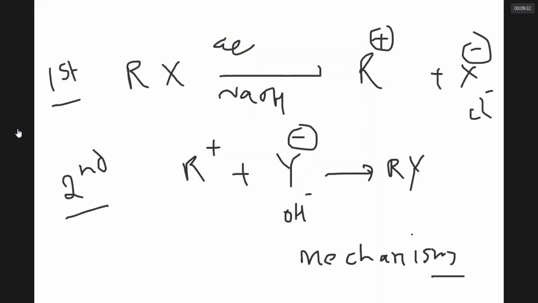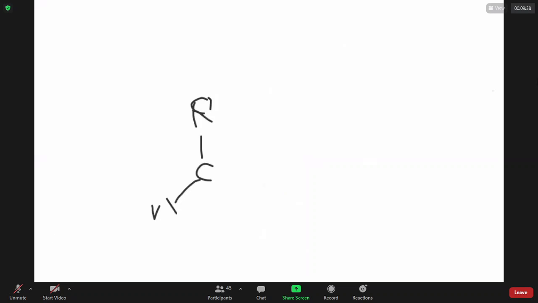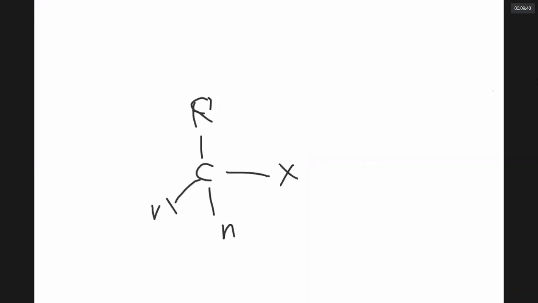Now my problem is, if I have a primary alkyl halide like this, sometimes a strange thing happens that when the X is about to go, the Y is attacking.